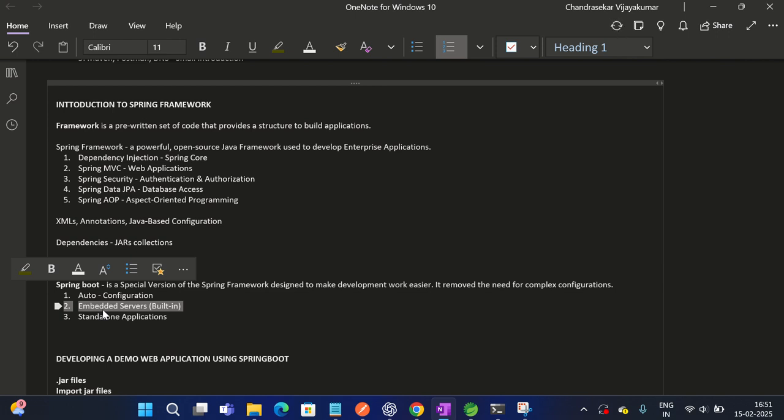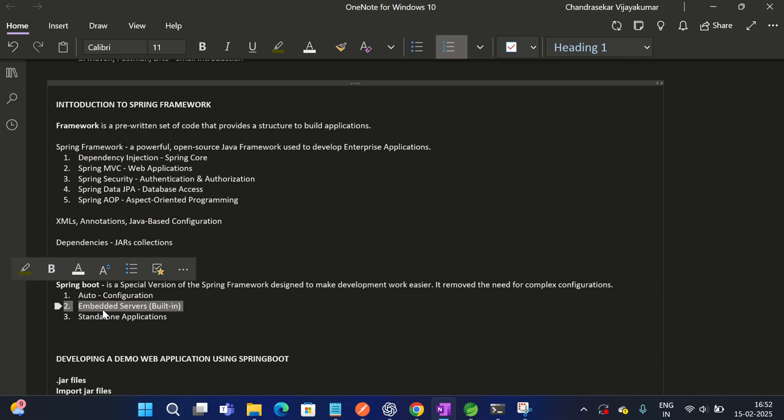But here, since Spring allows us to create standalone applications, it makes it easy for us to debug where the issue is, and it makes it easy for us to develop the code, the piece of code. So it's one of the advantages of Spring Boot. Overall, Spring Boot simplifies the setup and reduces boilerplate code. Boilerplate code means no need to write freshly from scratch, making it ideal for microservices and fast development.